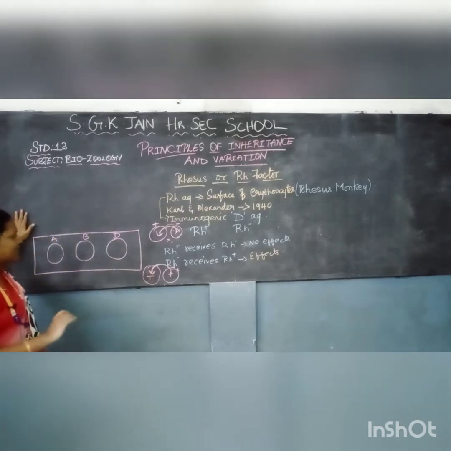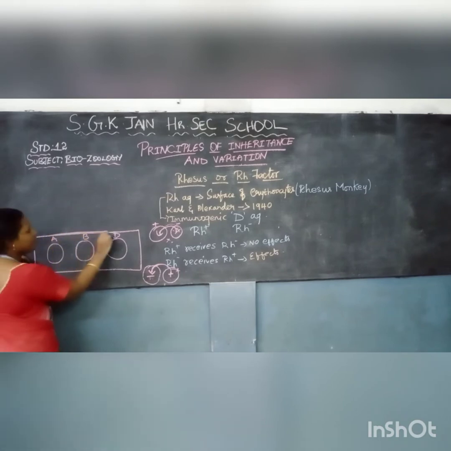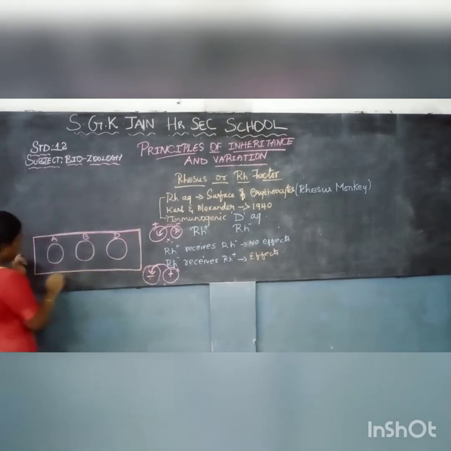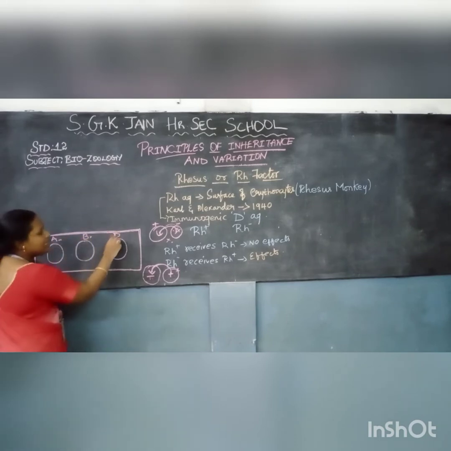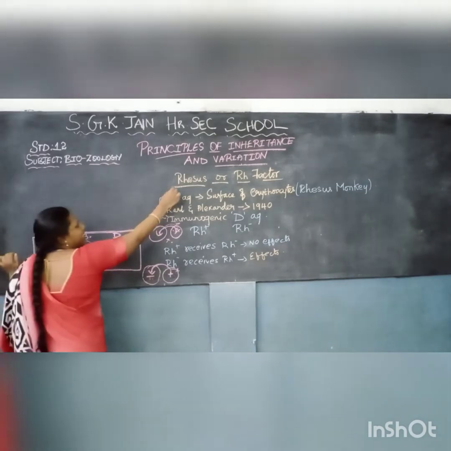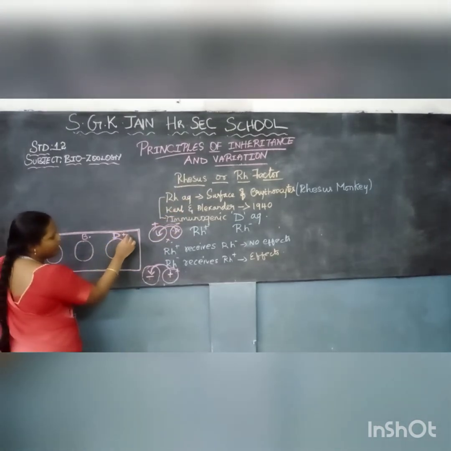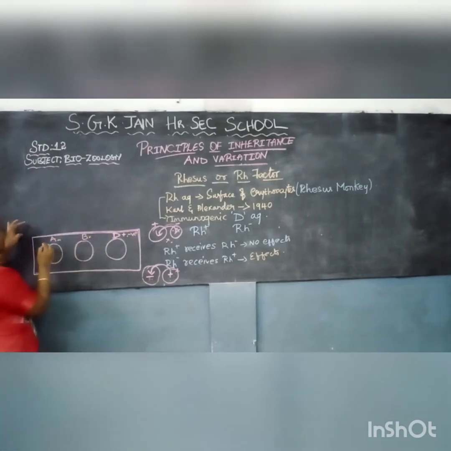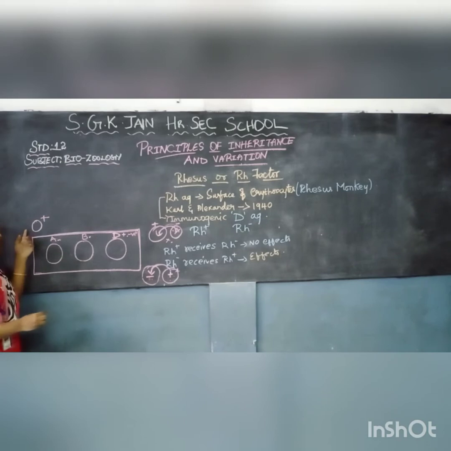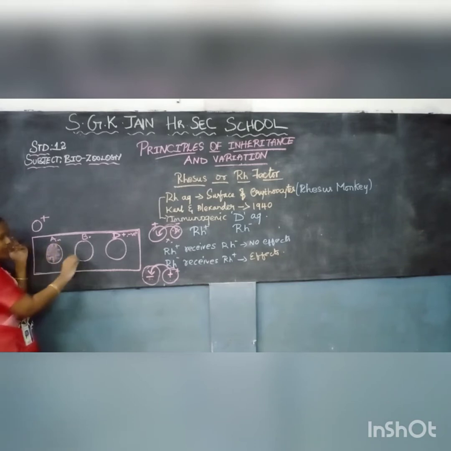So this is a slide. A and B we all know, A antigen and B antigen. So this is the D antigen. We have studied about the rhesus, the RH factor. So this is that antigen, positive or negative. If Miss is going to mark the blood group O positive, then the presence of A will not be there, the presence of B will not be there.